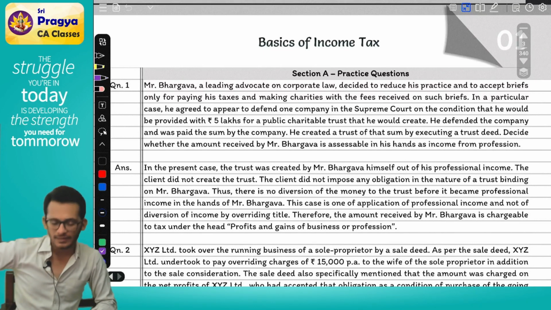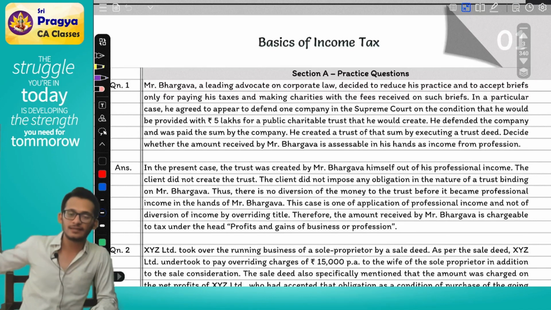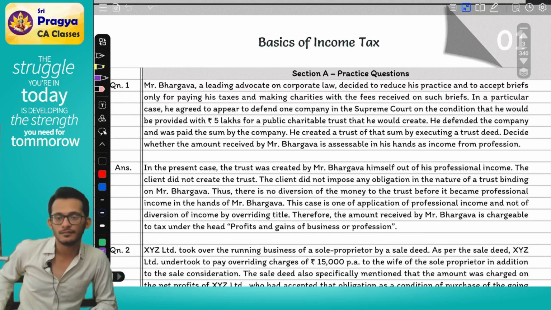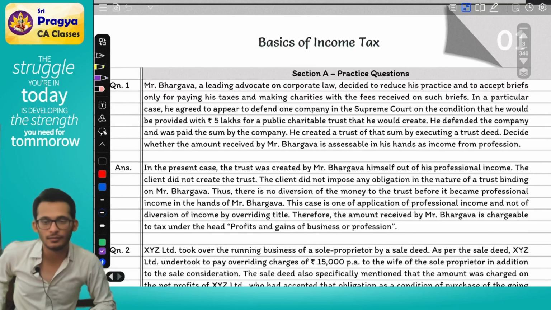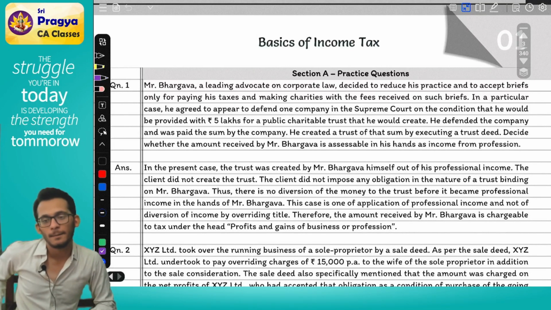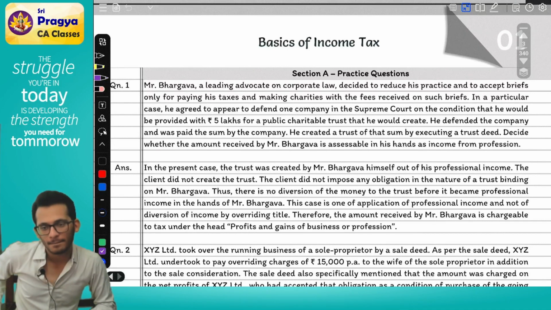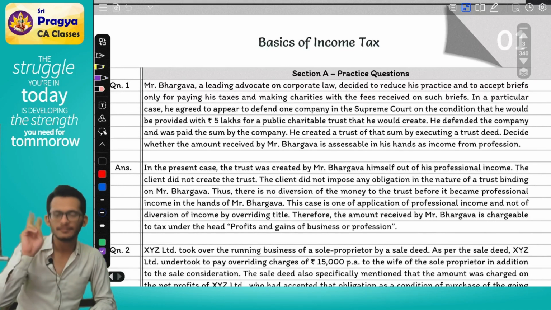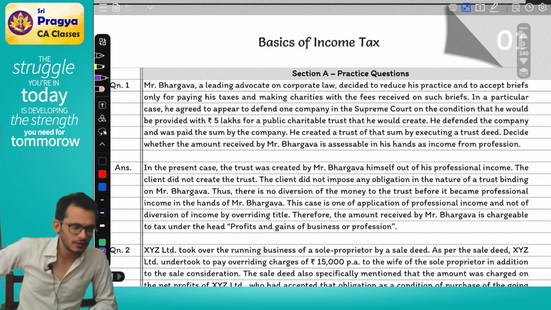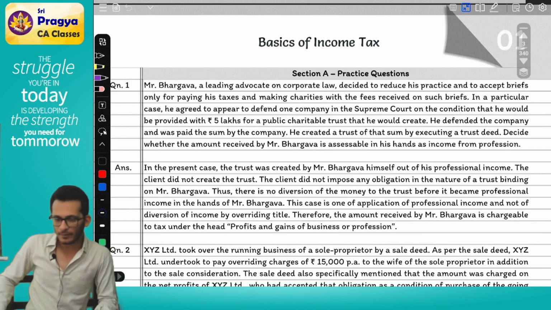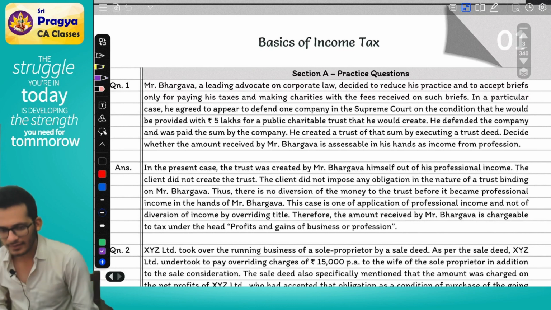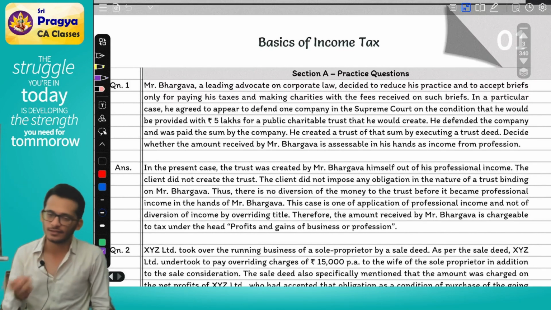Question to you. This 5 lakhs or 5 crores? 5 lakhs is taxable in the hands of Bhargava or the trust? It is taxable in the hands of Bhargava. Why, Rahul? Who made the decision? Bhargava. What is this called? Application of income. This is a classic case of application of income where Bhargava is making the decision to give the money. If Bhargava is making the decision to give the money, it means it becomes taxable in the hands of Bhargava.